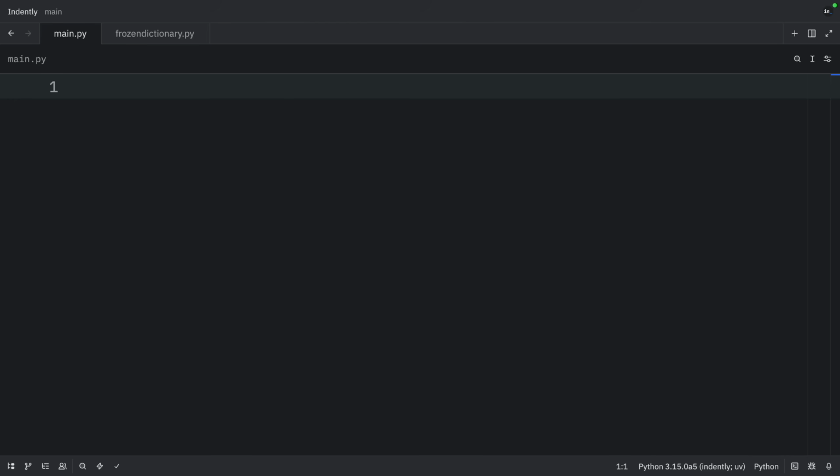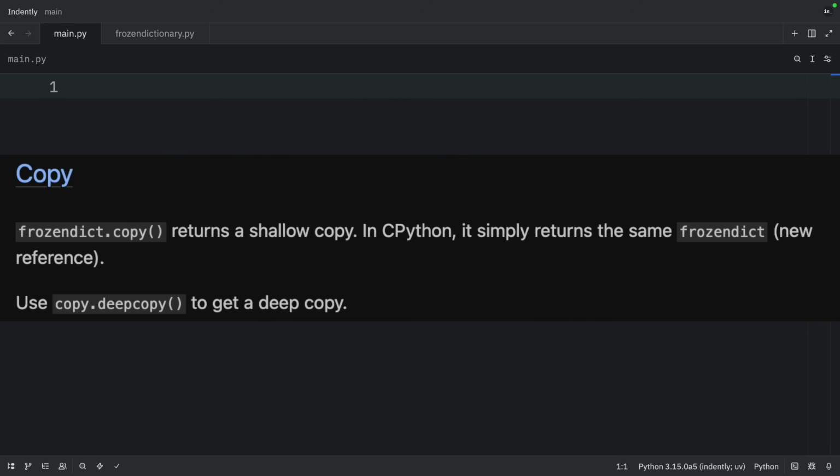So by now you should notice that frozen dictionaries behave a lot like frozen sets. It is immutable data which cannot be modified. But nothing stops you from creating new data from existing data. Moving on, the rules for copy and deepcopy still apply here. Copy will return a shallow copy while deepcopy will return a deep copy.